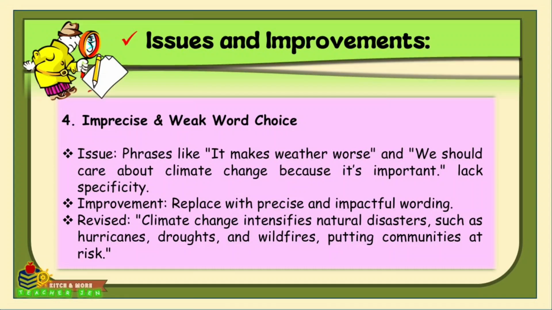The last issue here is imprecise and weak word choice. So, the issue is phrases like "it makes weather worse" and "we should care about climate change because it's important" lack specificity. So, how are we going to improve it? We have to replace with precise and impactful wording. So here is the revised version of that. Climate change intensifies natural disasters such as hurricanes, droughts, and wildfires, putting communities at risk.